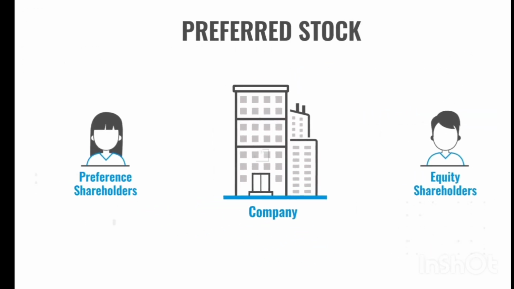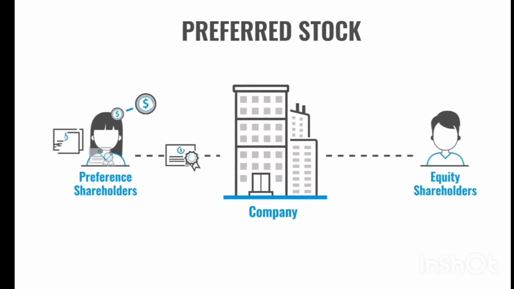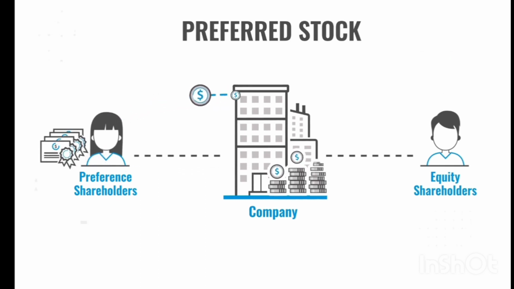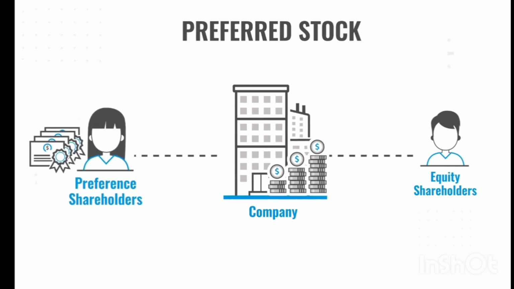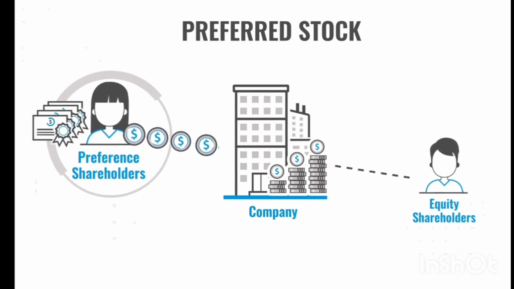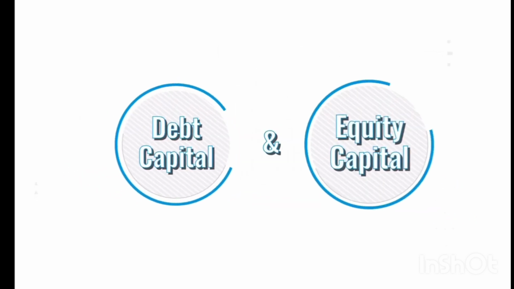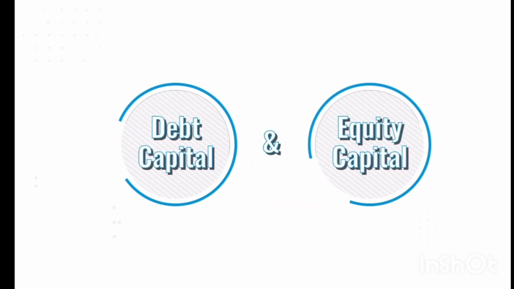Preference capital refers to money raised by selling preference shares. Preference shareholders are preferred over equity shareholders when it comes to dividends and return of capital on liquidation. Let's understand debt capital and equity capital through examples.